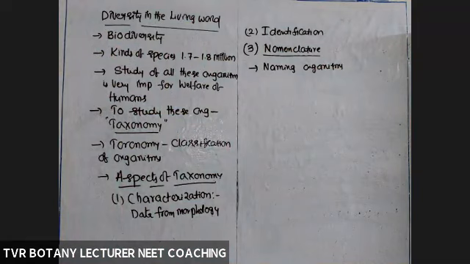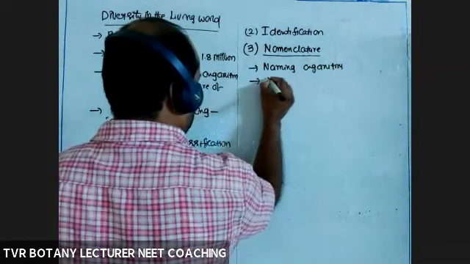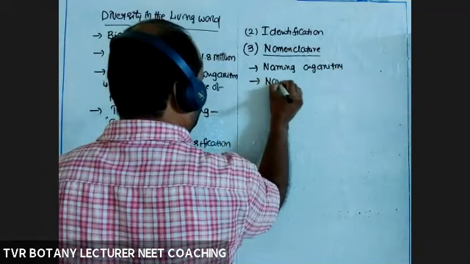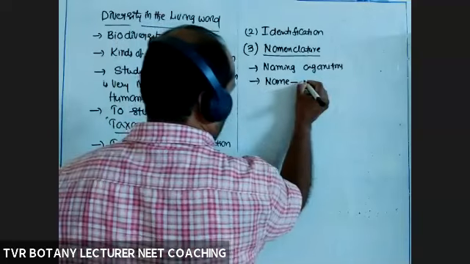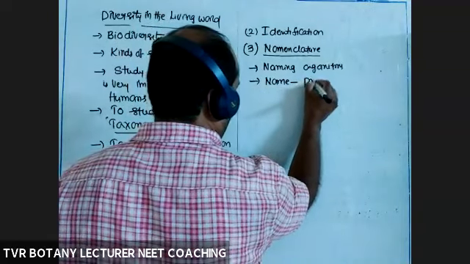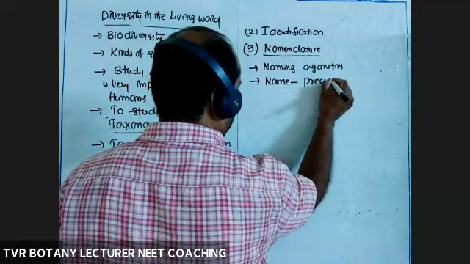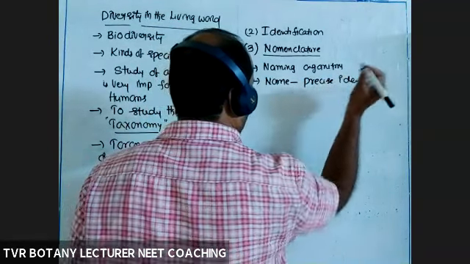What is the purpose of nomenclature? The name is for precise identification of the organism.